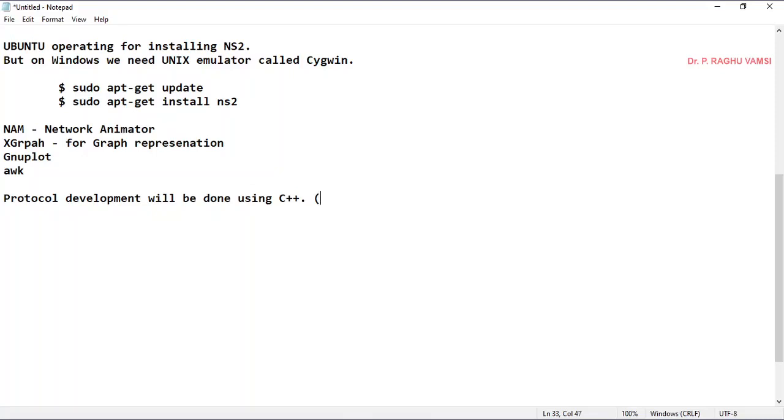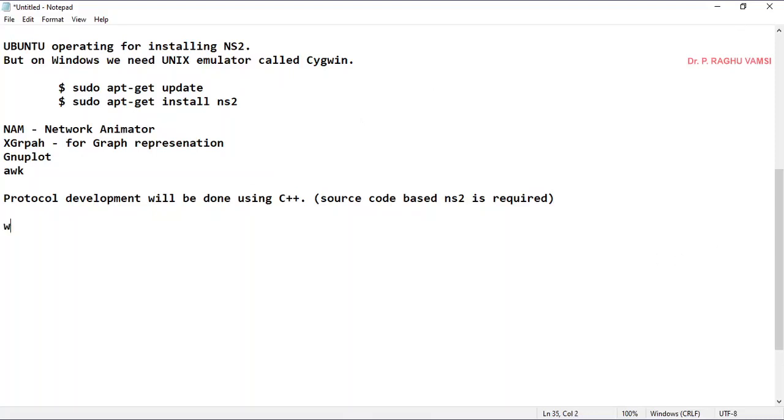Hence, we need not install the source code based ns2. That is required if you want to work with protocol development. Anyhow, we have installed the ns2 of the type without source code.